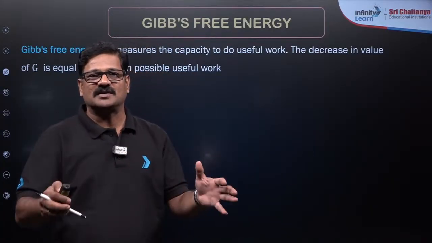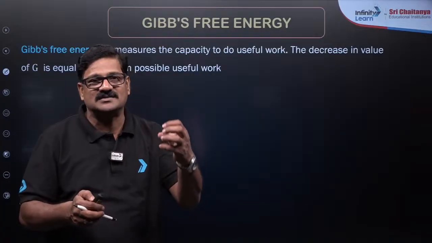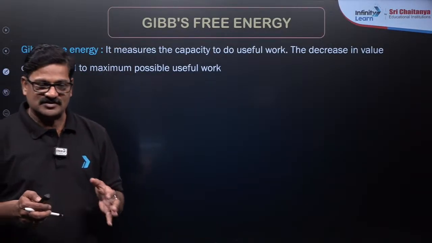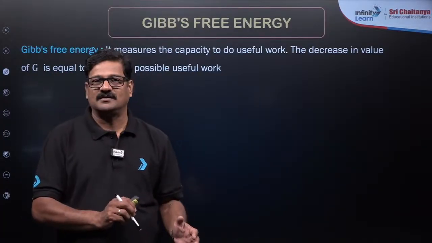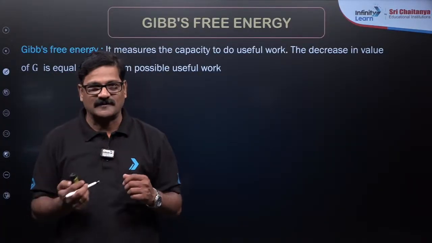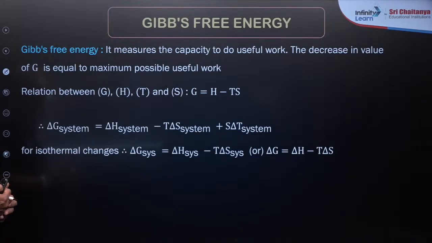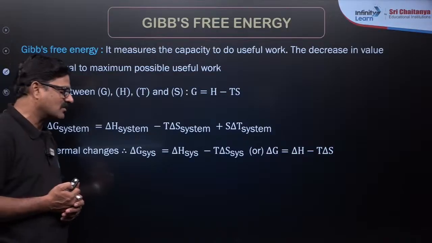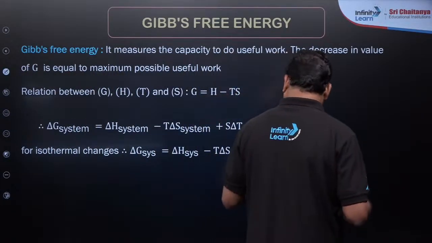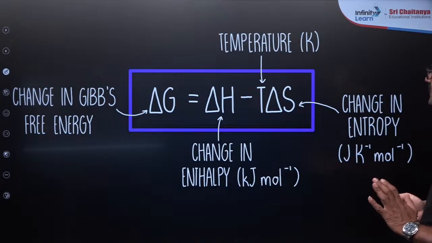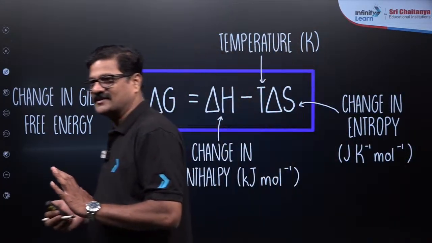So the energy of the system is the energy which keeps working in the work done. So you have two types of energies: useful work and not useful work, and that is given as the relation between Gibbs free energy, enthalpy and temperature with the entropy. Delta G is equal to delta H minus T delta S, that is what is called the Gibbs free energy change. That we'll discuss. Yes, of course, delta G is equal to delta H minus T delta S.